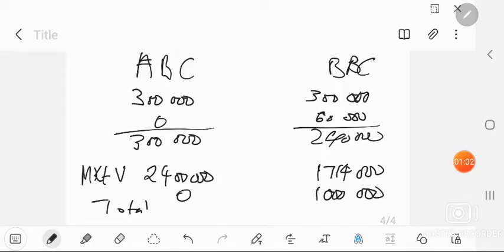So basically, this is the capital structure for ABC and for BBC, and then what you need to do is calculate the returns from both entities. One of the entities, they initially told us, has a market value of 240,000.